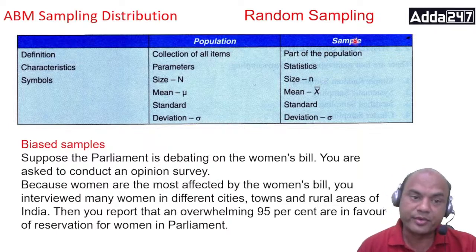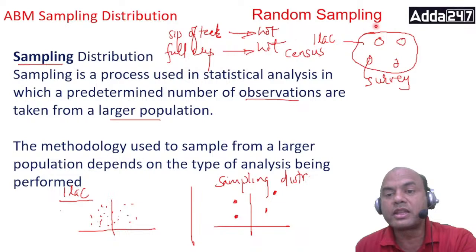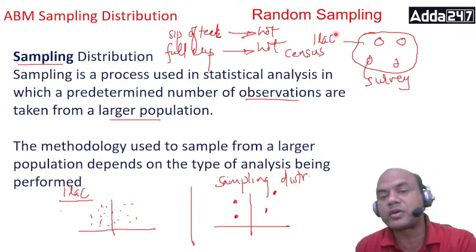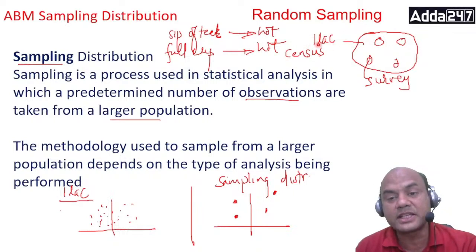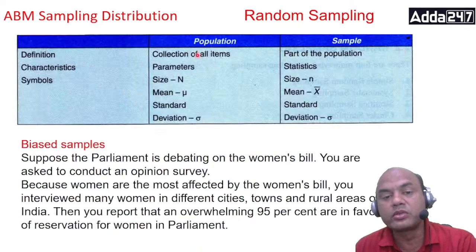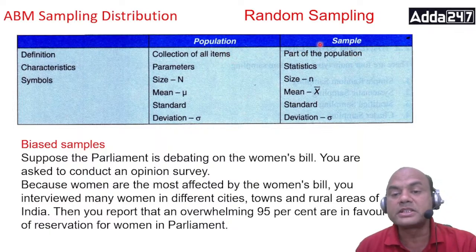Definition of population: collection of all items, the full population. Suppose 1 lakh is the population of a city. If I survey the full population, it is called a census. And this is known as population. It includes the collection of all items. And a sample is a part of the population.